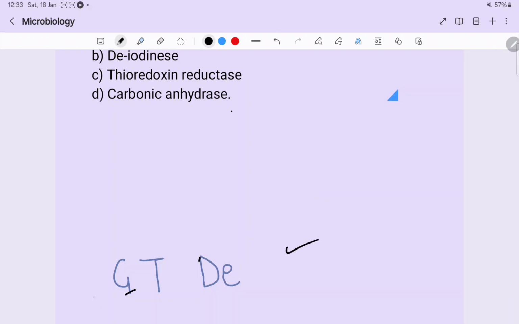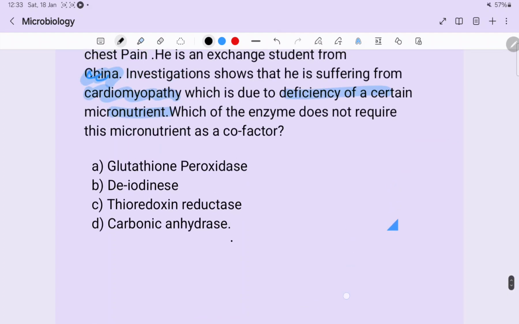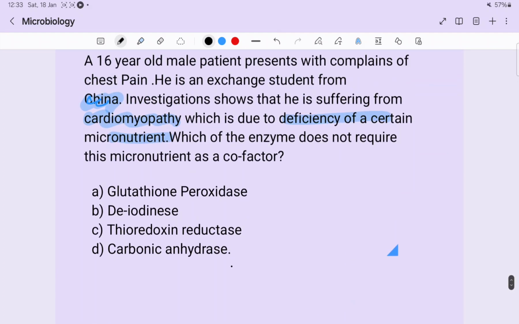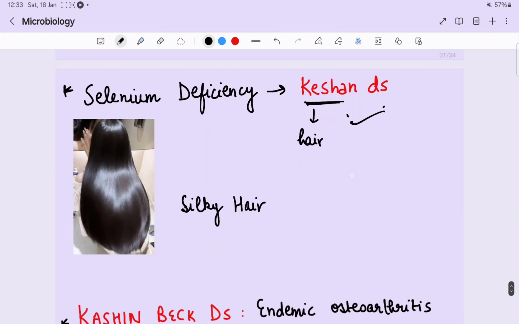From G, you have glutathione peroxidase. It is an antioxidant which is present in RBCs. From T, thioredoxin reductase, and DE, it shows D-iodinase, which is required for thyroid functioning. So GT-DE is a mnemonic which you can learn enzymes which require selenium as a cofactor. So let's study about selenium.